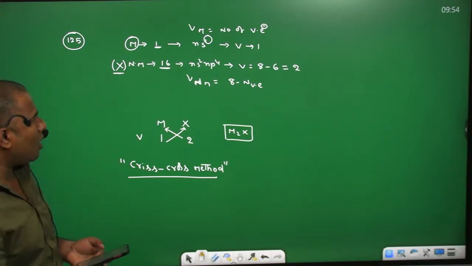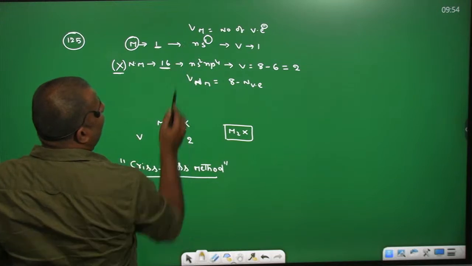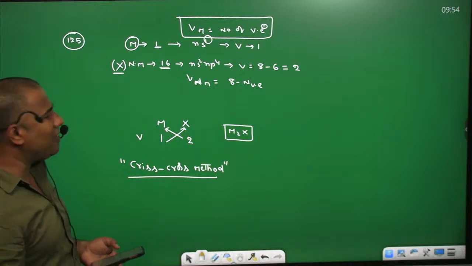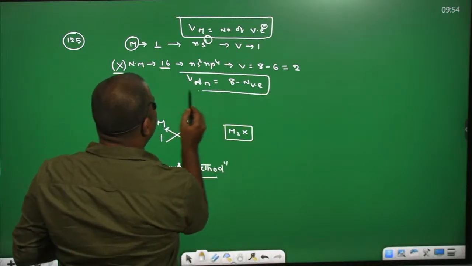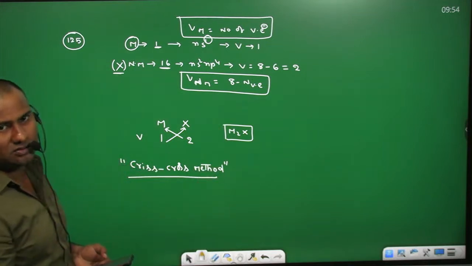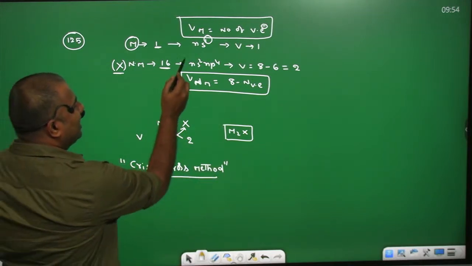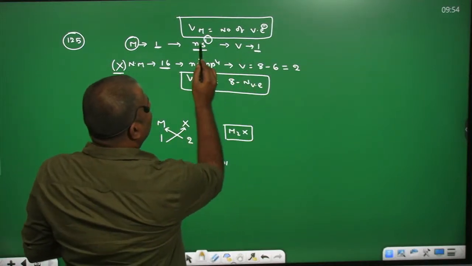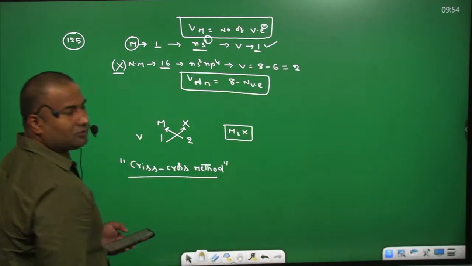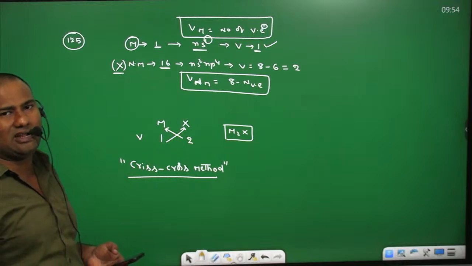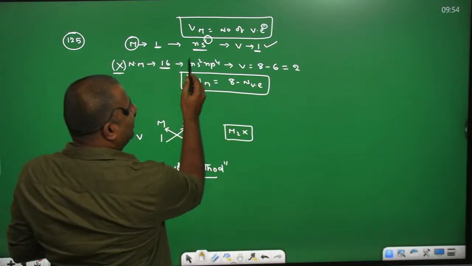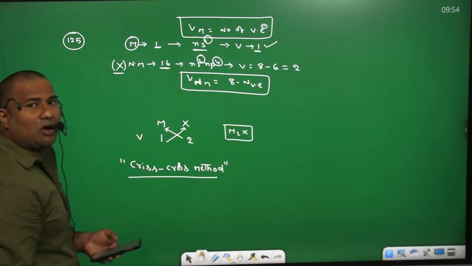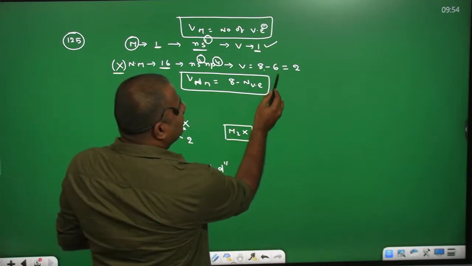So now we are going to find the valency. The valency of metals is equal to the number of valence electrons. The valency of non-metals is equal to 8 minus the number of valence electrons. For the first group, the general outermost electronic configuration is ns1, so the number of valence electrons is 1 and the valency is 1. Whereas for 16th group elements like oxygen, sulfur, selenium, the general outermost electronic configuration is ns2 np4. The total number of valence electrons is 2 plus 4, which is 6, so the valency is 8 minus 6, which is 2.